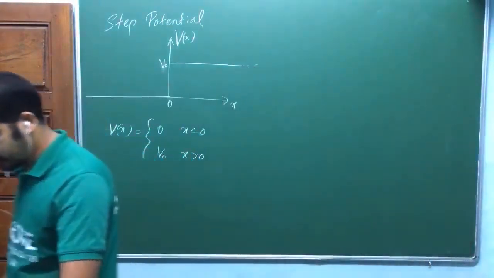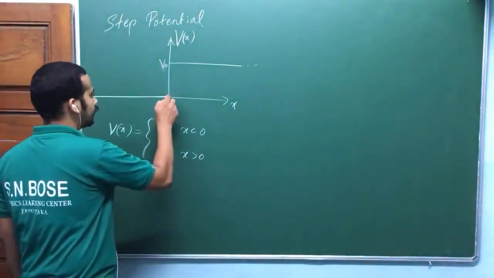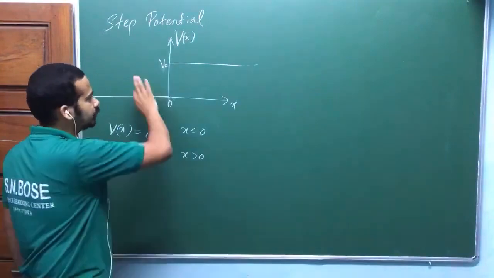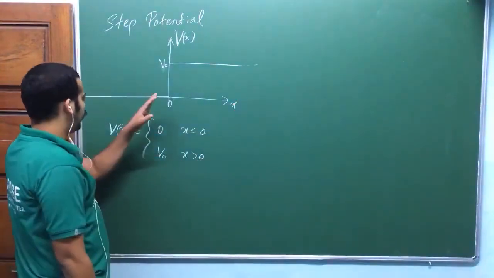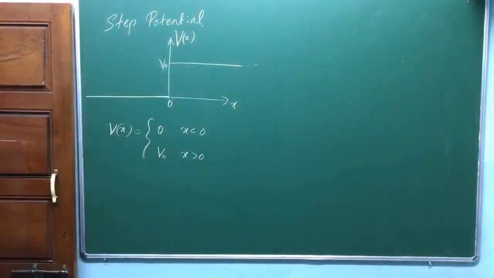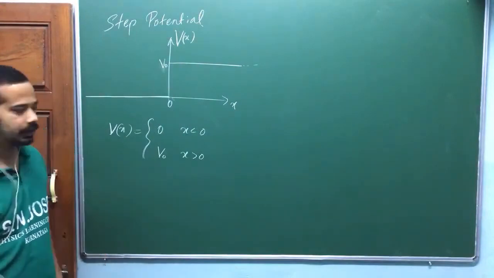Is that okay? So again, potential is discontinuous at x equal to 0, you can see here, but it is not touching infinity anywhere, okay? So potential is constant when x is greater than 0, potential is 0 when x is less than 0. This is the step potential. Can I say like this? Step, just like unit step function, isn't it? We say like that, isn't it?